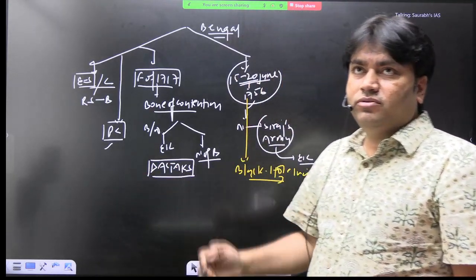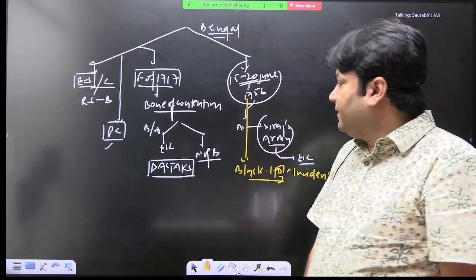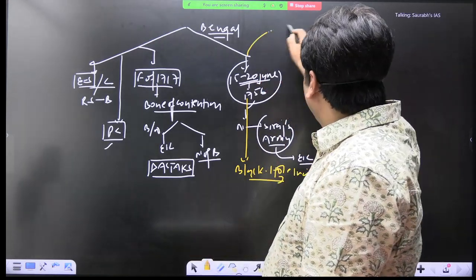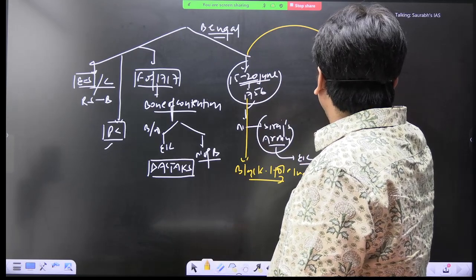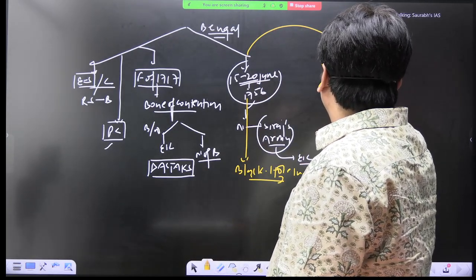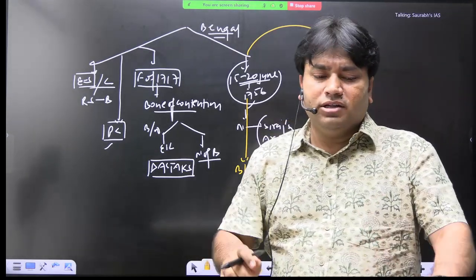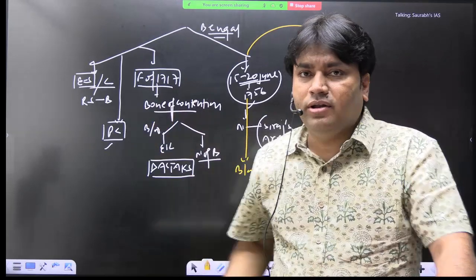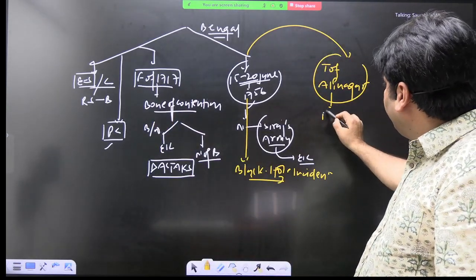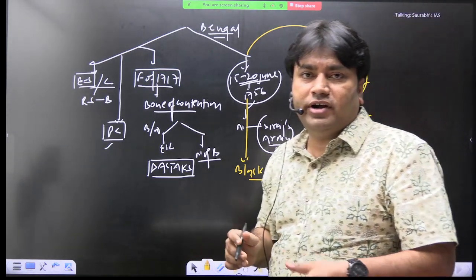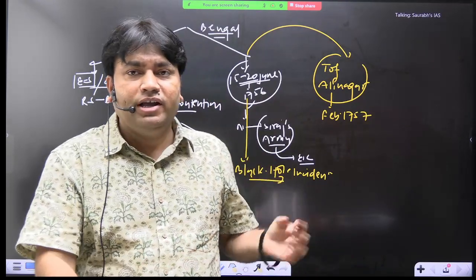Now we are going to continue with the next topic, and here we see there is another development, known as the Treaty of Alinagar. This we need to discuss, then we'll discuss the Battle of Plassey and all. Now the Treaty of Alinagar was signed in Feb 1757. This is the time period of the Treaty of Alinagar, Feb 1757.